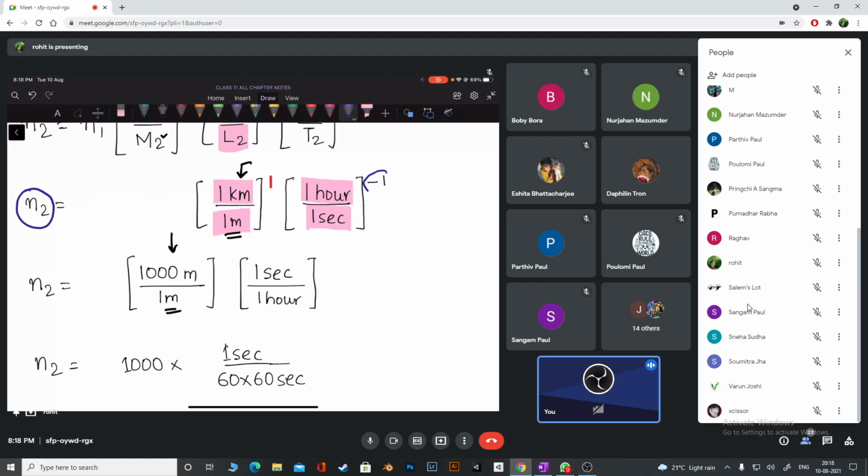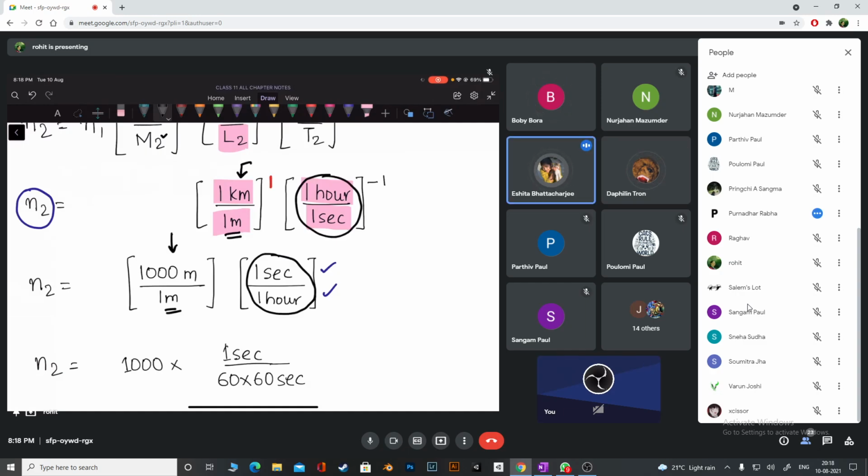In place of minus 1 hour by second, I can take the inverse. Hour by second, because of this minus 1, has become second by hour. I'm going a bit fast, but I think you're clear.